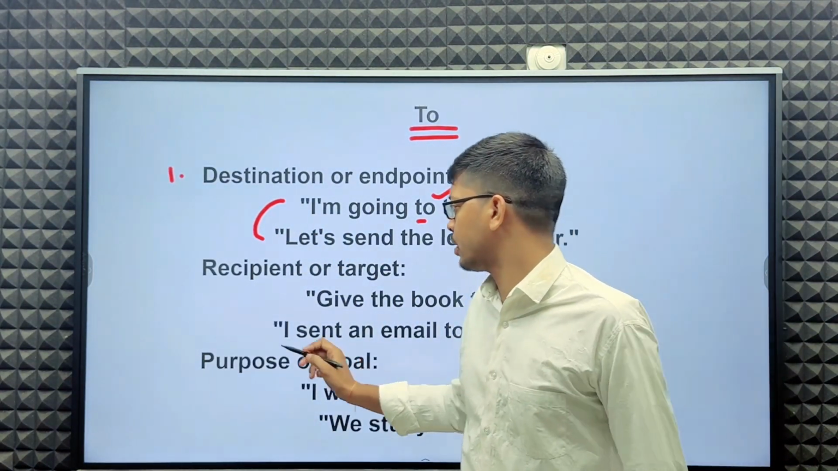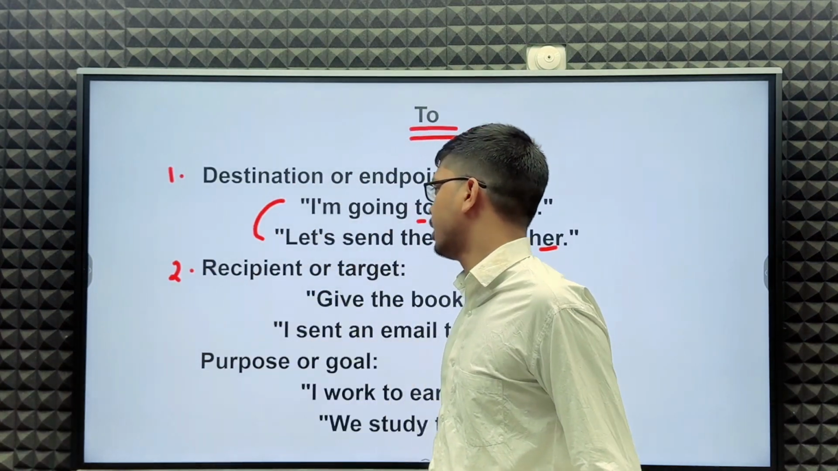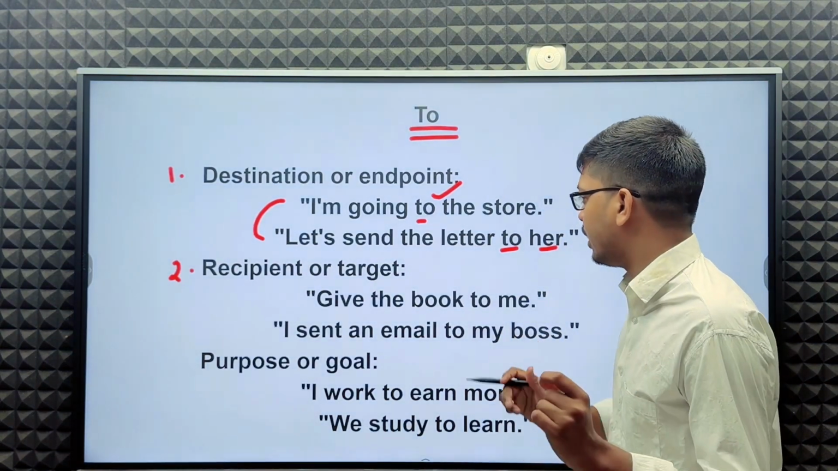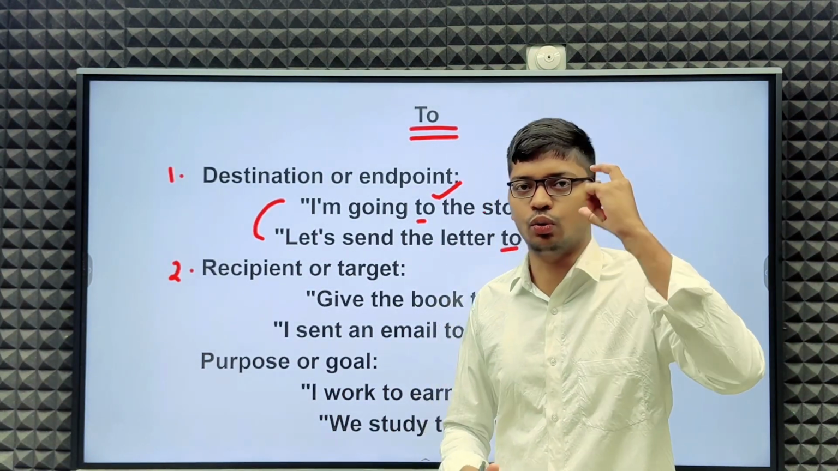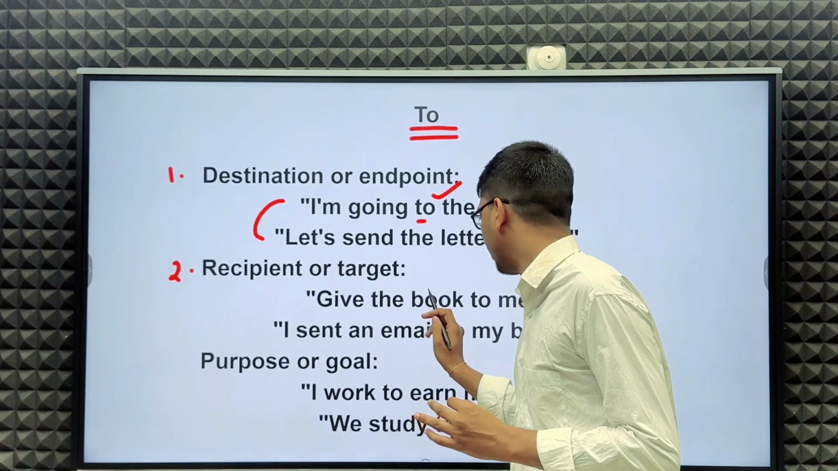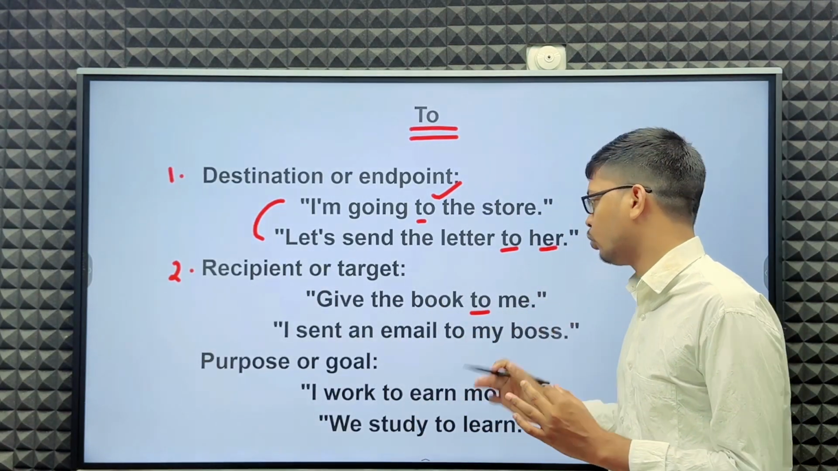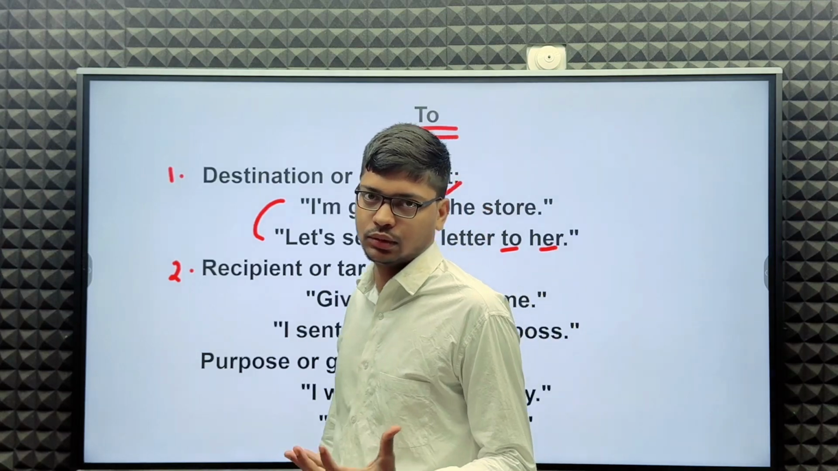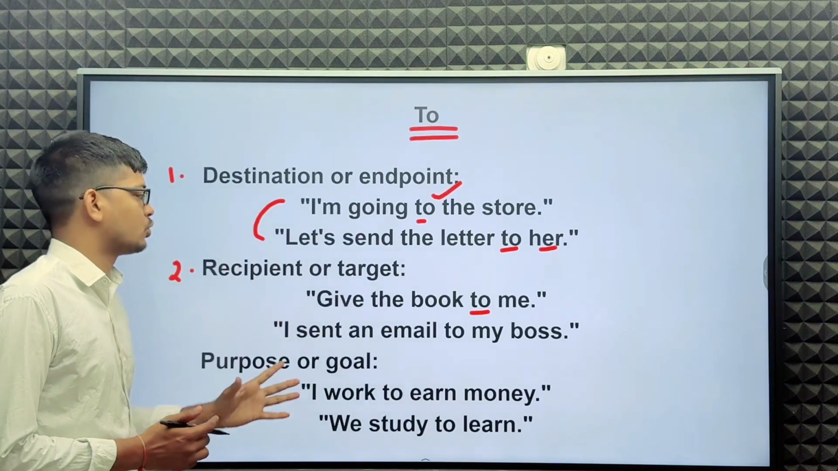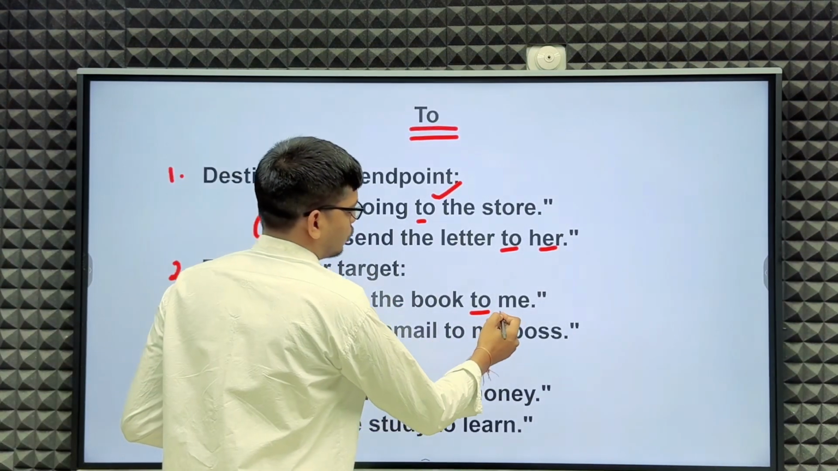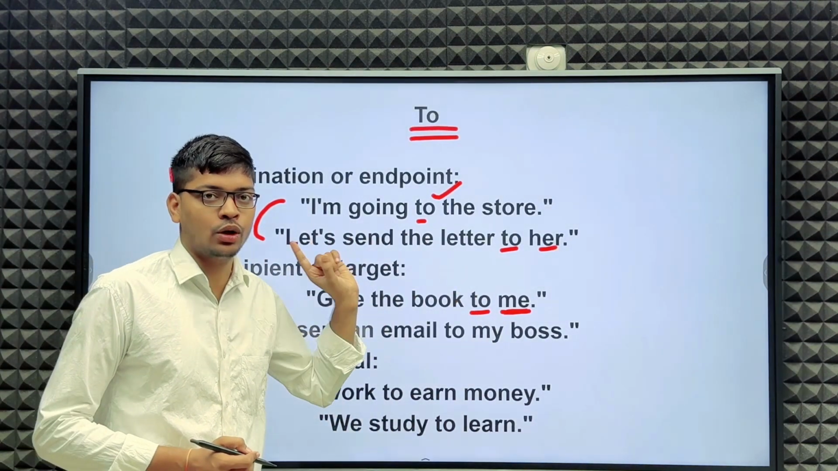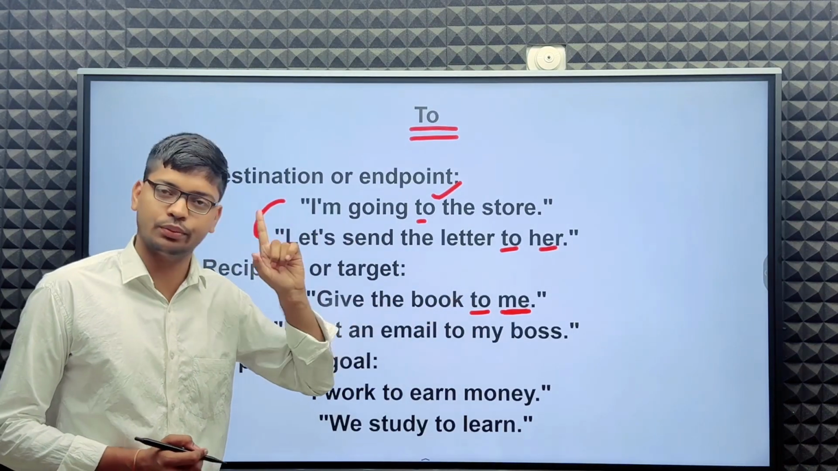Next use here: recipient or target. For a recipient or target, we have to use to. Let's see an example: give the book to me. Before a target or recipient, we have to use to. So give the book to me. This is our target, this is the recipient.